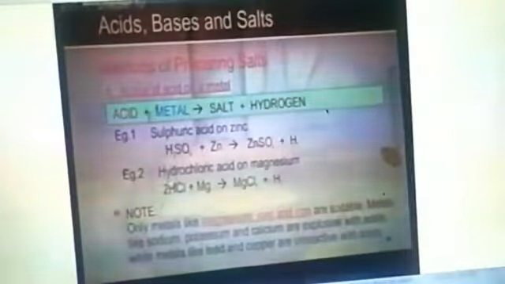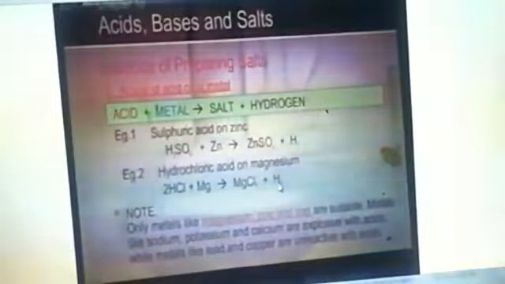Next, HCl reacts with magnesium, it forms a salt, magnesium chloride, and evolves hydrogen gas. There is a special note: only metals like magnesium, zinc and iron are suitable.